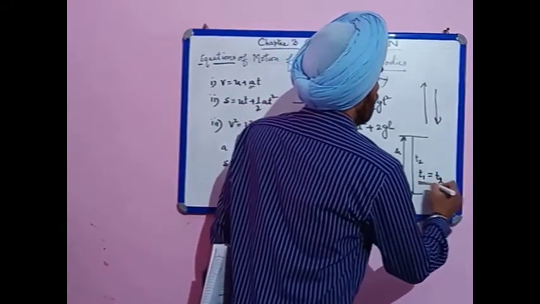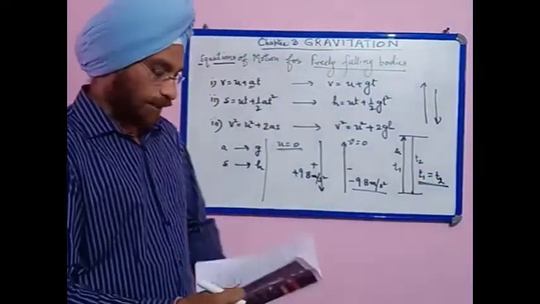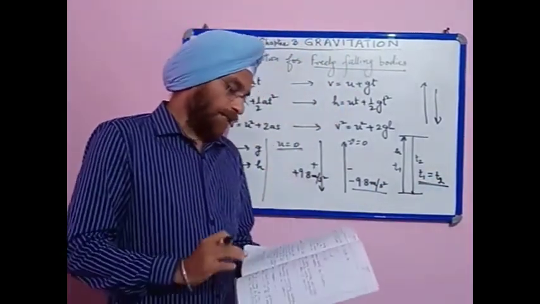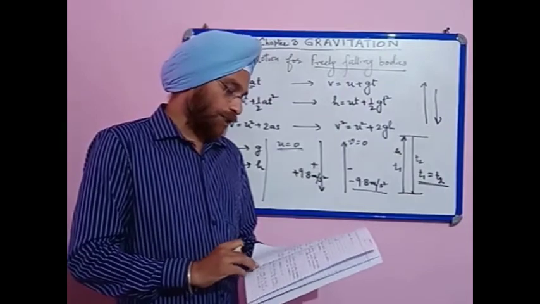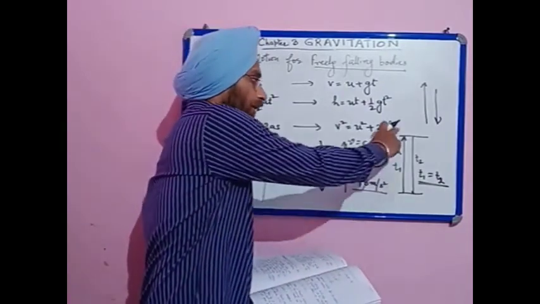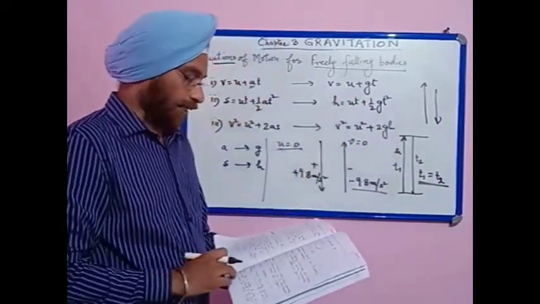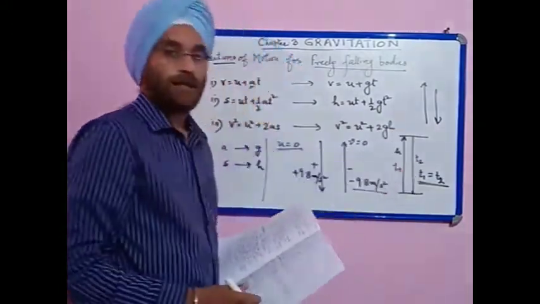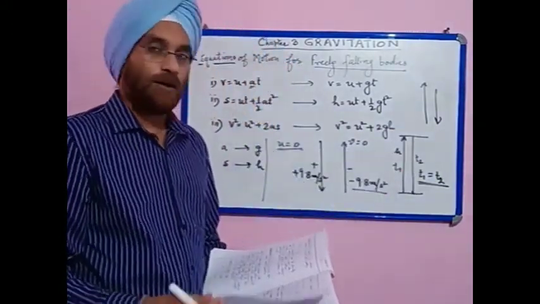That means both the times are equal. Again, the time taken by a body to rise to the highest point is equal to the time it takes to fall from the same height. So this is all we had.